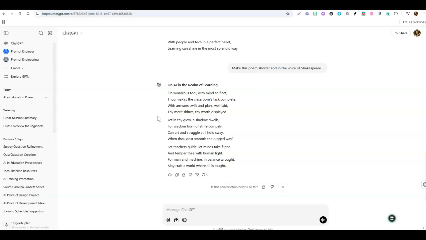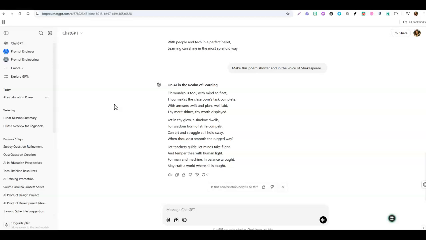Two last notes on ChatGPT. If you share a conversation, you have to make sure that you do not delete this chat conversation over here. If I come down and I hit delete, that share link that is associated with this will show page not found. So make sure you do not delete conversations that you are sharing out.